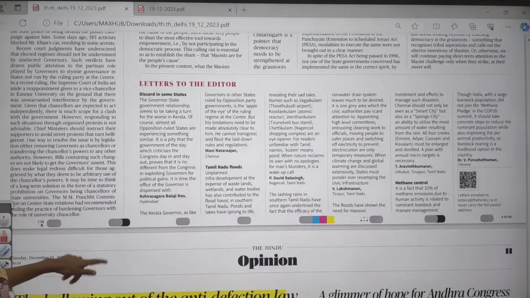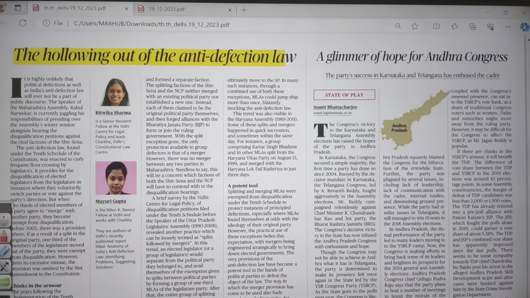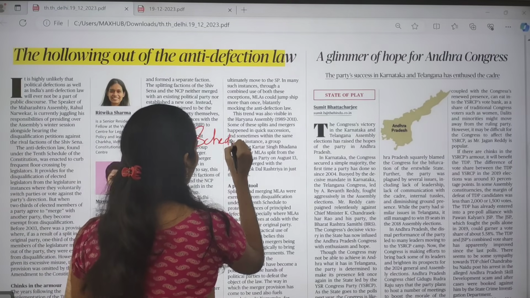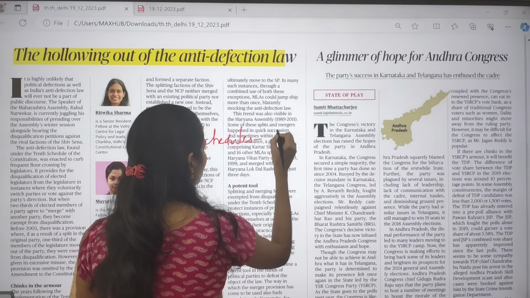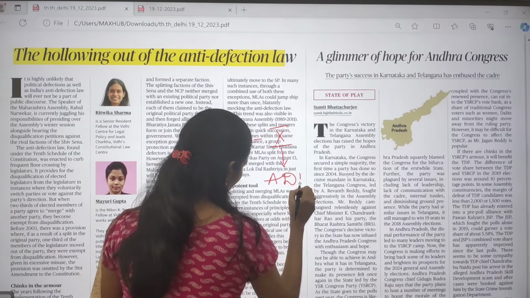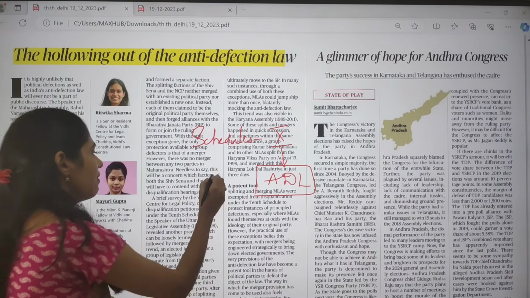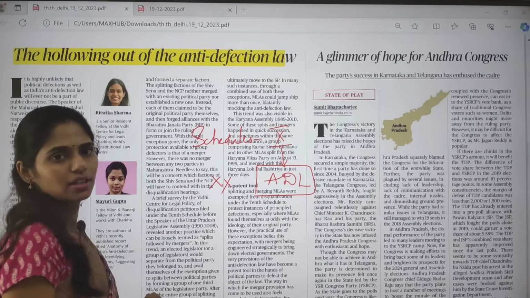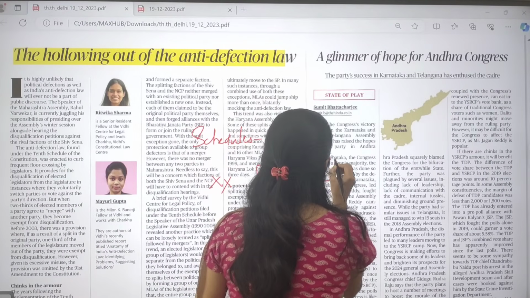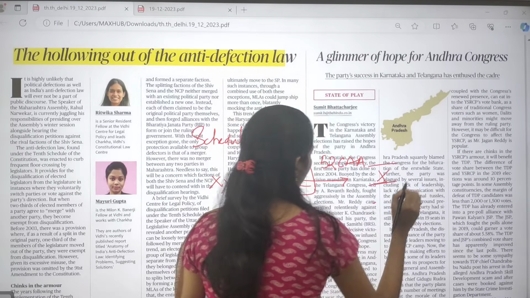Now if you move on, there is one important article, about the anti-defection law. If you have gone through the schedules of the Indian Constitution, Schedule 10 talks about the anti-defection law. This is not present in our original Constitution, but it was added by the 52nd Constitutional Amendment Act and is placed under Schedule 10.